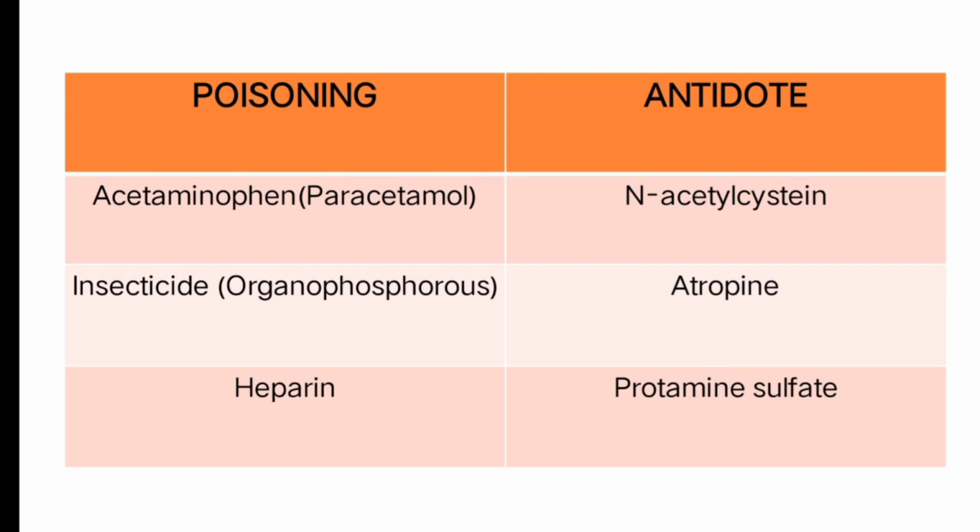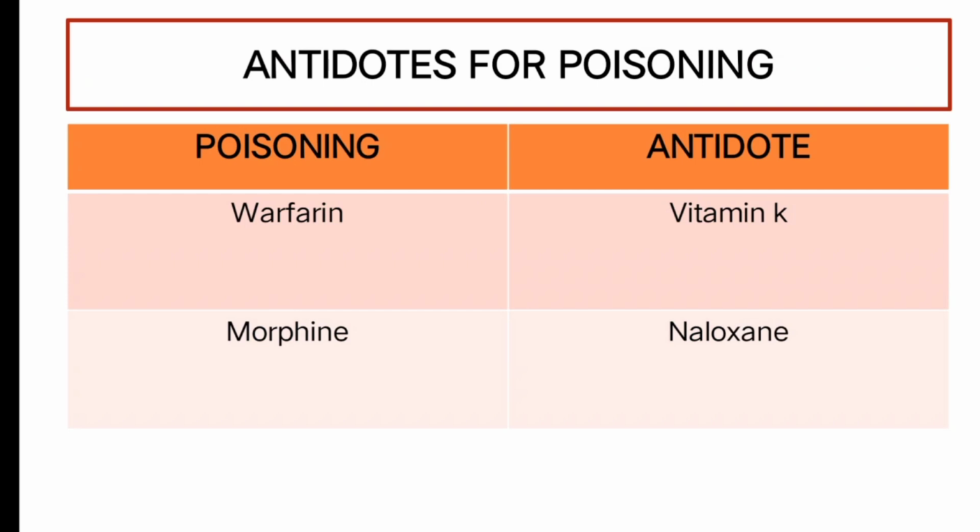Next is heparin. For heparin, the antidote is protamine sulfate. That means heparin, protamine. Again, repeat: heparin, protamine. So for heparin toxicity, the antidote we have to give is protamine sulfate. Sometimes in cardiovascular diseases we have to administer heparin, and there is a chance of overdose toxicity. In those cases we can give protamine sulfate. Next is warfarin. Warfarin, in the same pronunciation we have the antidote vitamin K. For warfarin, the antidote is vitamin K.